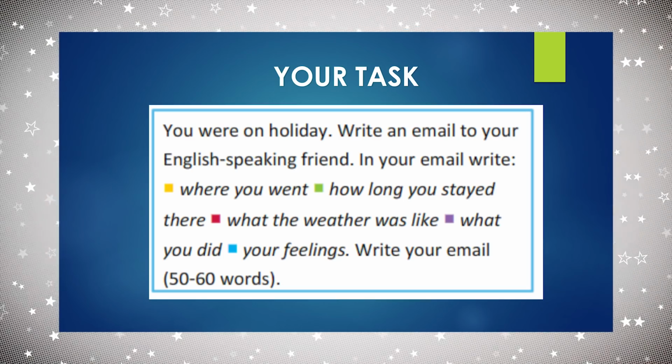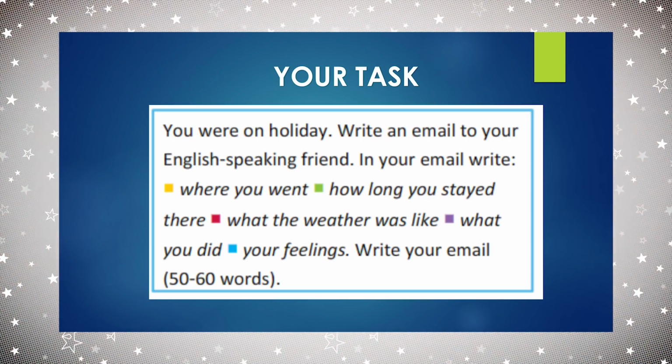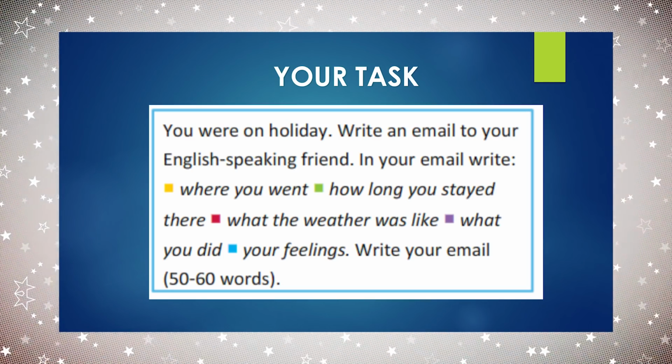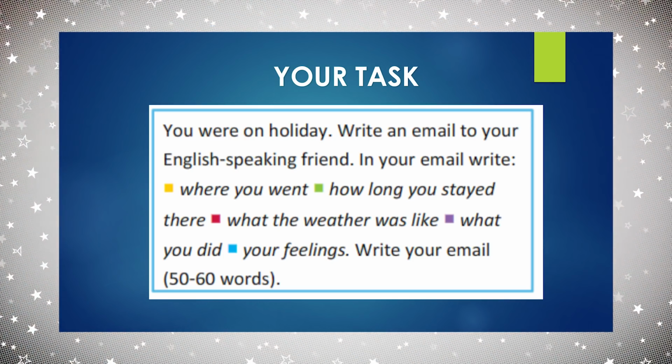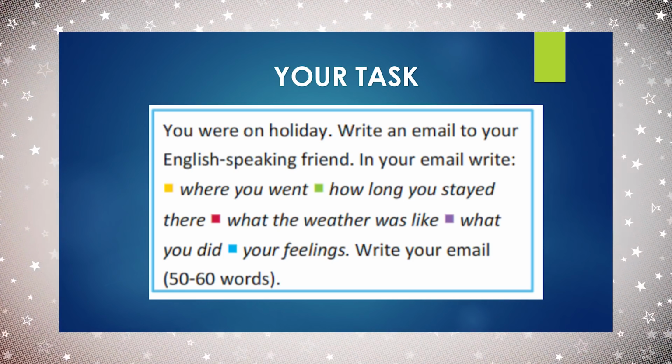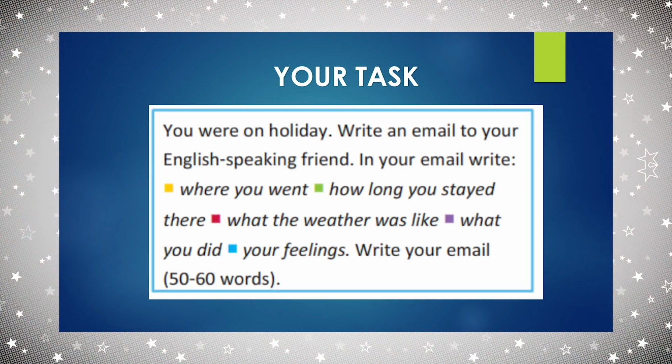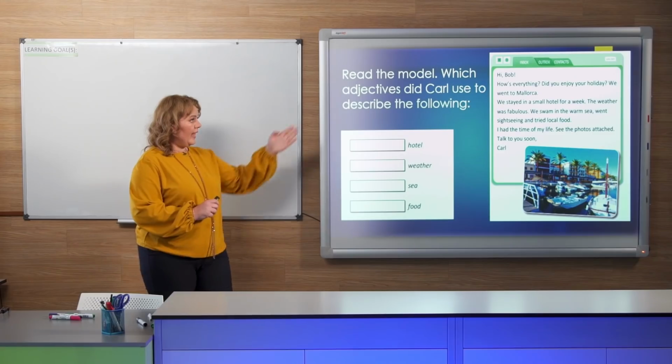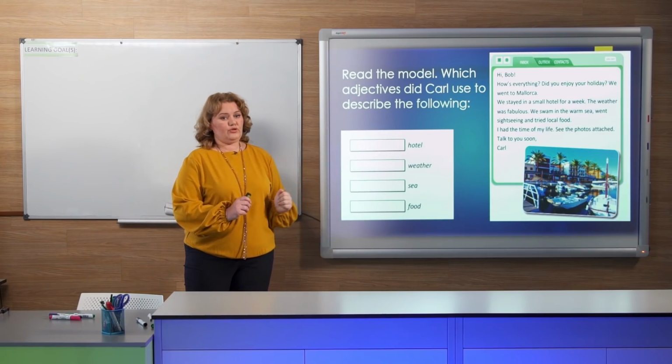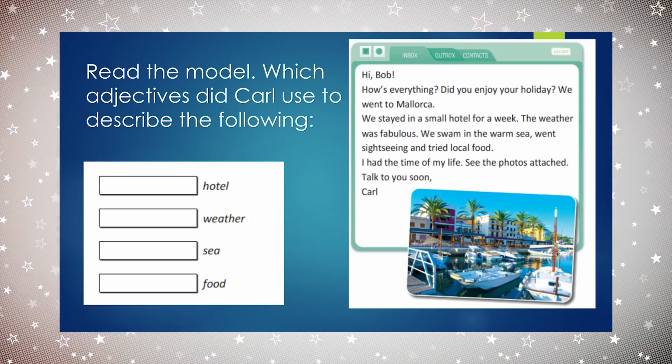So explain what you did there. Describe the actions. And finally, give your opinion about the feelings. How did you feel? So you need to write from 50 to 60 words. Let's go with an example. Have a look. I'm going to read this to you. Listen. Hi, Bob.